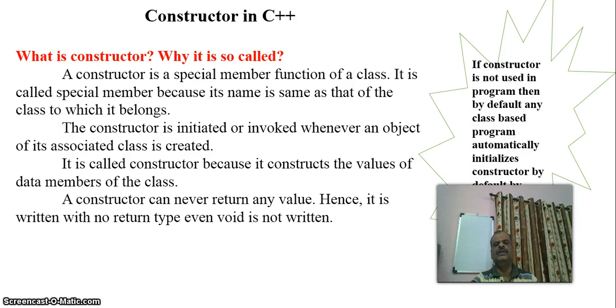The constructor is a hidden member of the class, while a member function is not hidden. A member function is generated, that is, defined by the programmer, and the constructor is a hidden member of the class.